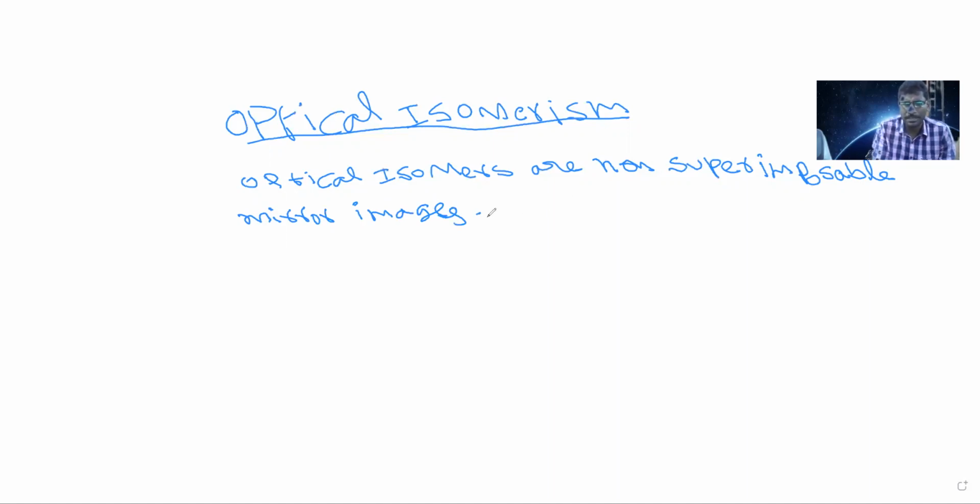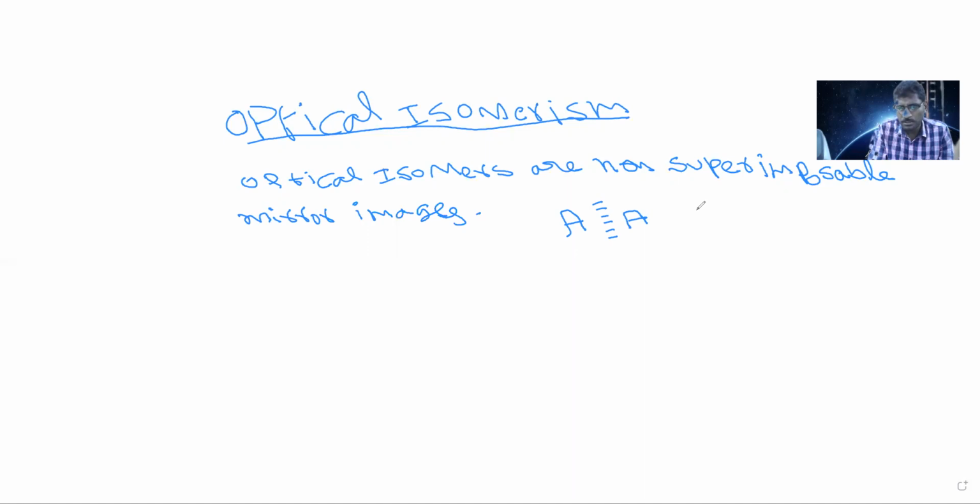Non-superimposable mirror images are called optical isomers. What does non-superimposable mirror image mean? In a simple example, see this. I'm writing the letter A. If we place it in a mirror, its mirror image also looks like this. If we place this above that, both will match. So match means superimposable, and does not match means non-superimposable.